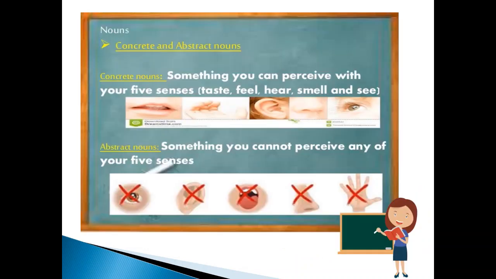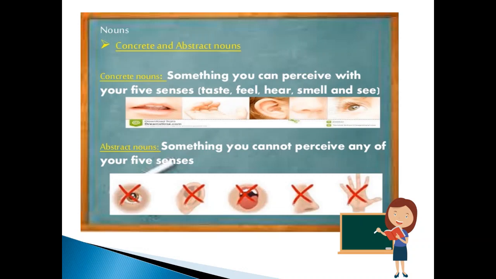Now we have concrete and abstract nouns. A concrete noun is something that you can perceive with your five senses, that is taste, hear, smell and see. An abstract noun is something you cannot perceive with any of your five senses.